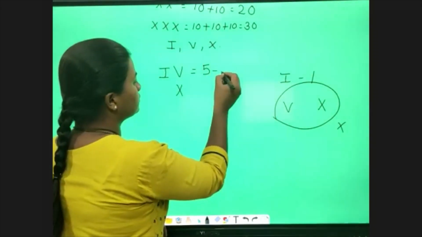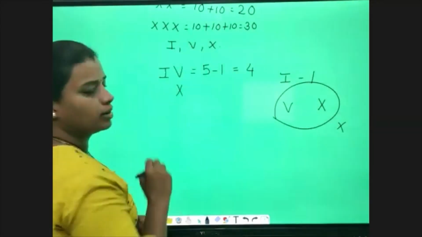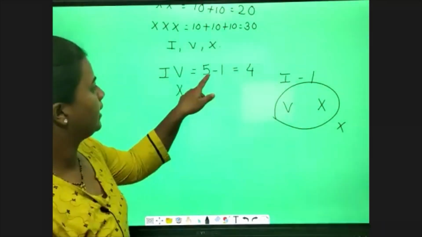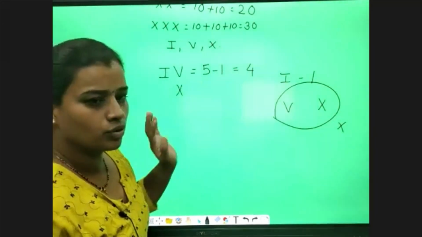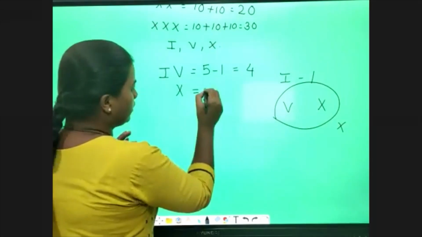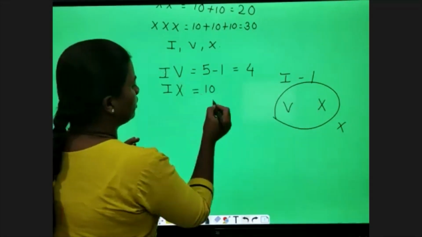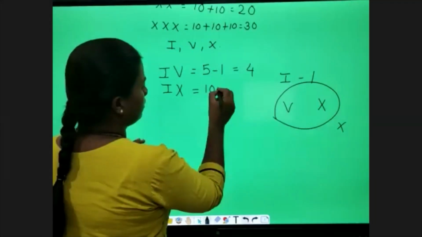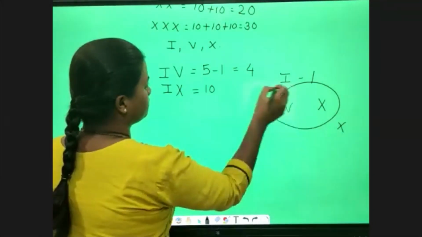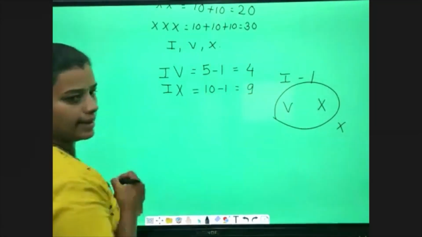So 5 minus 1 is equal to 4. X is equal to 10. If I write I on this side, it will be 10 minus 1, that equals 9.